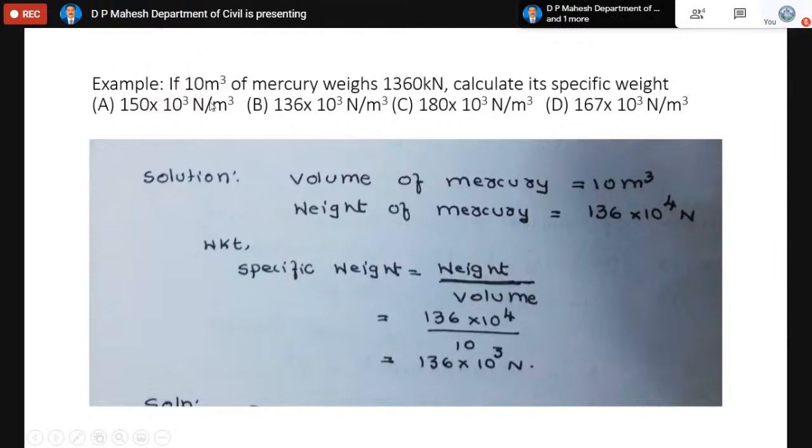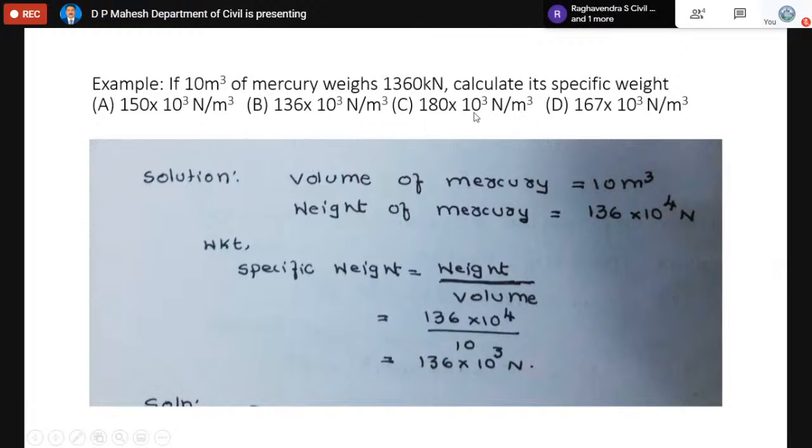Now coming to one example based on the theory I have discussed so far. You can look at the example. If 10 cubic meter of mercury weighs 1360 kilonewton, calculate its specific weight. So there are four options. Which is the correct answer?